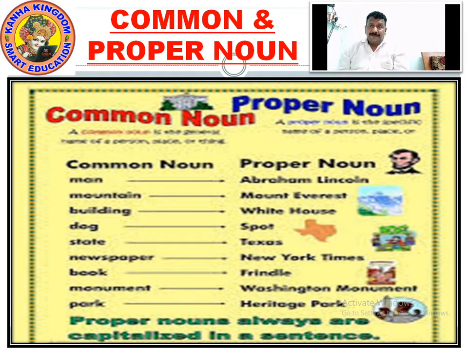Now, going ahead, let's look at the chart which is in front of you. On the monitor screens, you can see common noun and proper noun. You can see the examples given on the top. In the common noun, it says man. In proper noun, it becomes Abraham Lincoln. Abraham Lincoln is a proper noun, addressed to somebody, the president, who is addressed with a proper name.